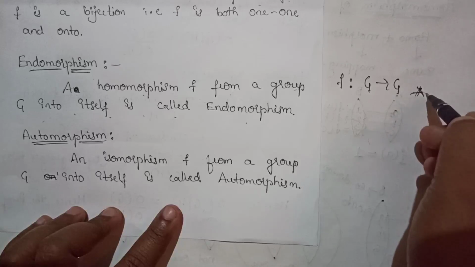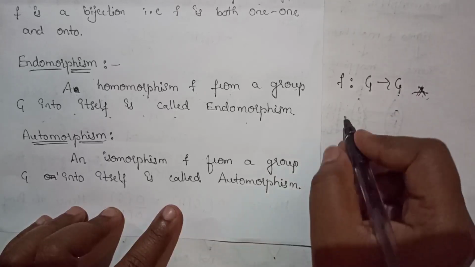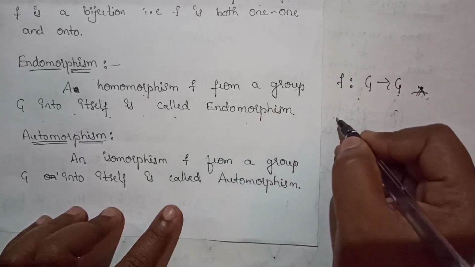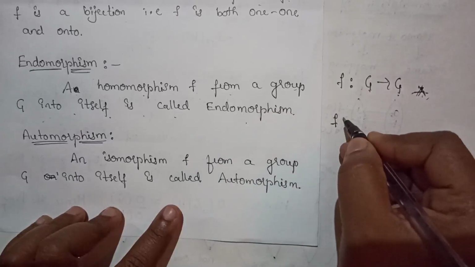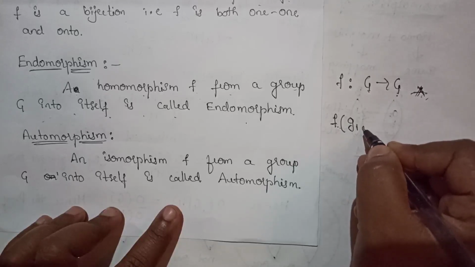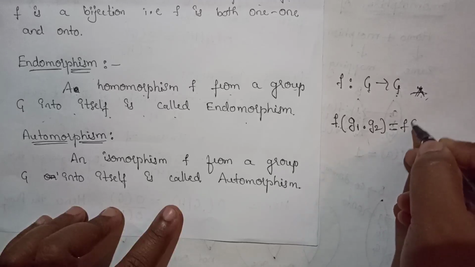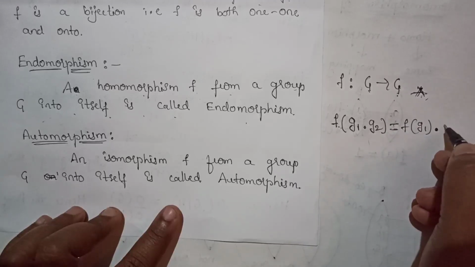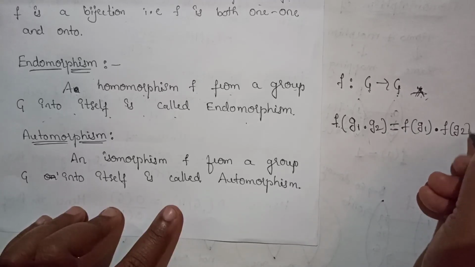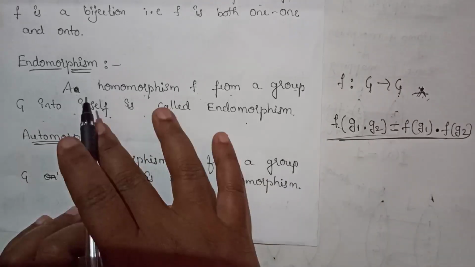If we are considering dot, the second set will also have the same binary operation. So in another way we can say F of G1 dot G2 equals F of G1 dot F of G2. Then this type of homomorphism is called the endomorphism.